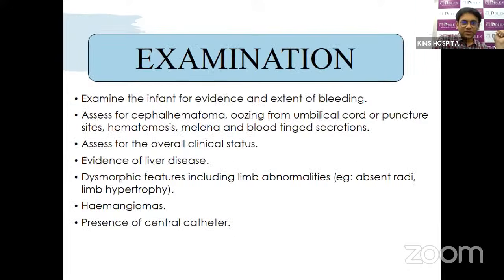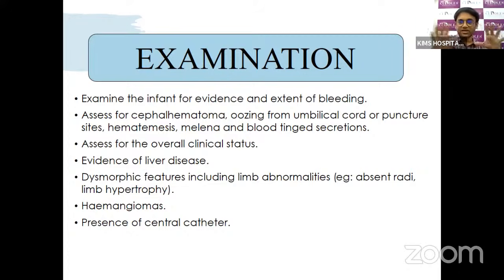thrombocytopenia. We need to examine the infant thoroughly in order to find whether there is evidence of bleeding, or if there is bleeding, how extensive it is. We should assess for cephalohematoma, and bleeding from the umbilical cord or punctured sites. Is there any hematemesis? Sometimes hematemesis can be related to swallowed blood, but if it's not swallowed blood after doing the Apt test, then we need to work up for any bleeding disorders in the babies. We should see for any melena and any bloody secretions.